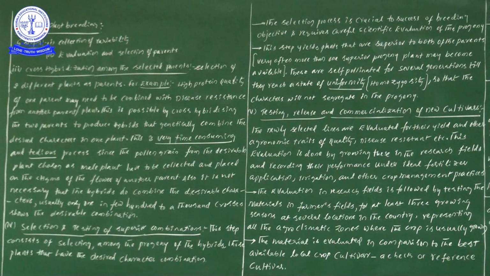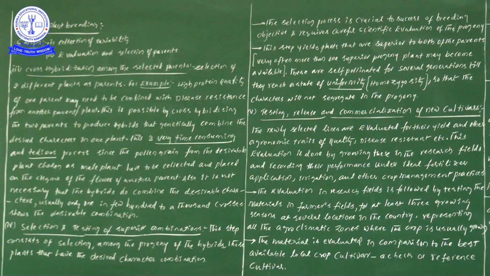Now, up to the second side heading we have seen yesterday, in the previous video. Now the third step: cross hybridization among the selected parents. So what is the information there? The selection of two different plants as parents. Here, among the selected parents, we are taking just two plants as parents. For example, I gave this example in the previous video also.